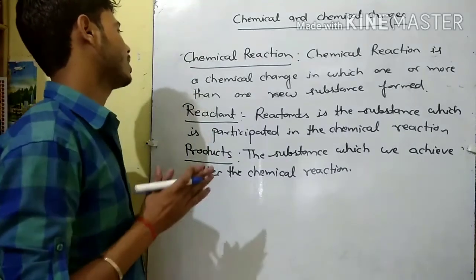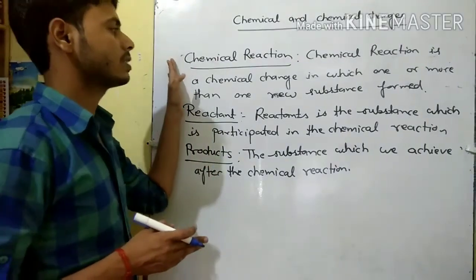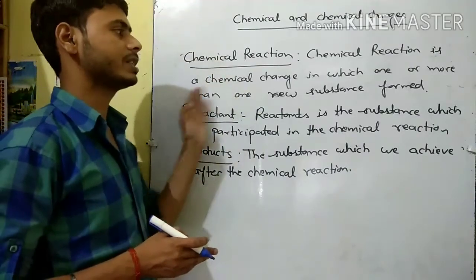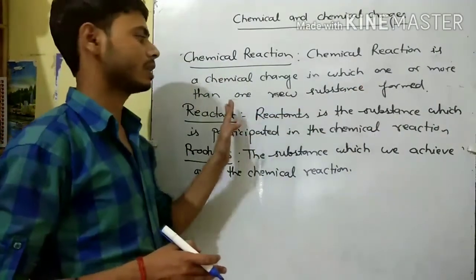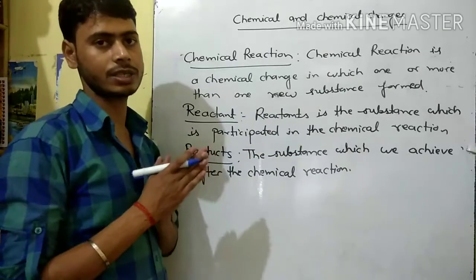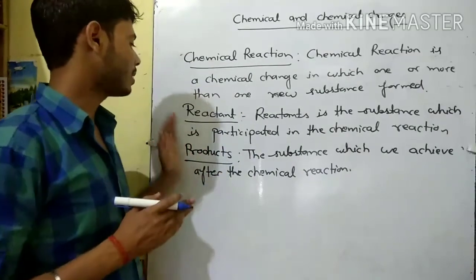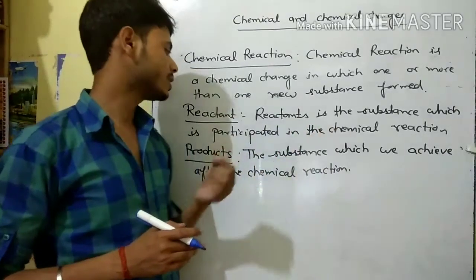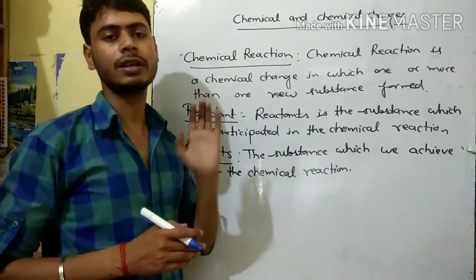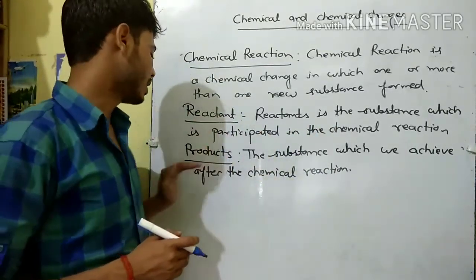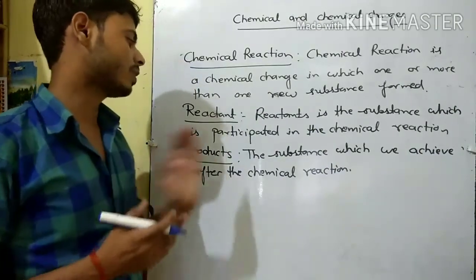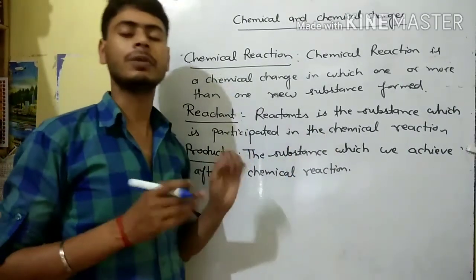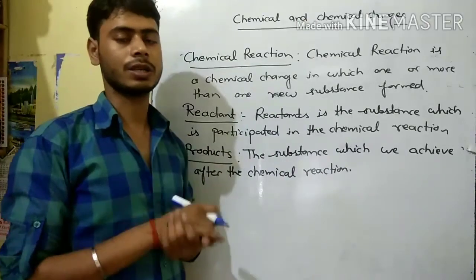Here we understand what a chemical reaction is. A chemical reaction is a chemical change in which one or more than one new substance is formed. And then, the reactant: a reactant is the substance which participates in the chemical reaction. Now the next one is the product. A product is the substance which we achieve after the chemical reaction.